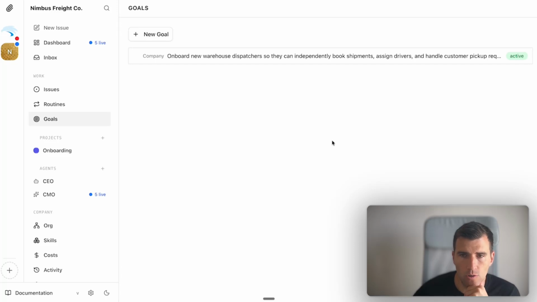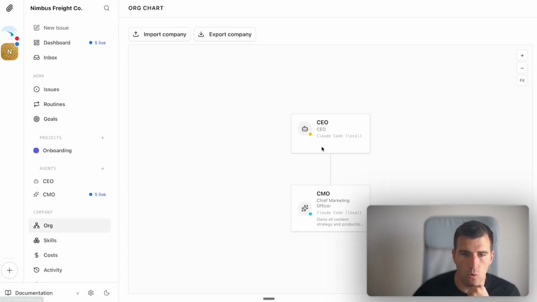Then we have goals. Okay, so now we have this goal that I don't even know what it is. I took it from Claude for the sake of this demo. Then we have the projects. We have the agent, CEO, and CMO. Then we have the org chart where we can see what is happening.